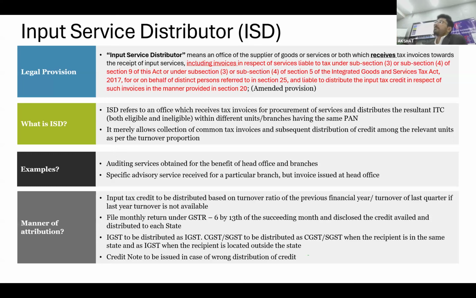But my Maharashtra unit does not contribute to my total turnover, whereas my Kerala branch will contribute to turnover. So there are a lot of issues, but we are not going into that much depth. Since we are discussing the overview of the ISD, I am just highlighting a few points which you should consider.